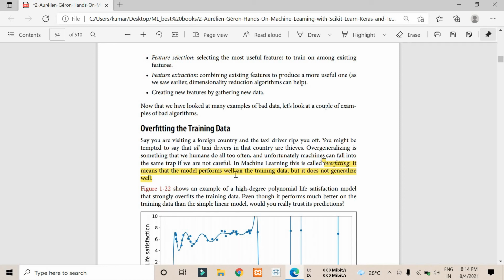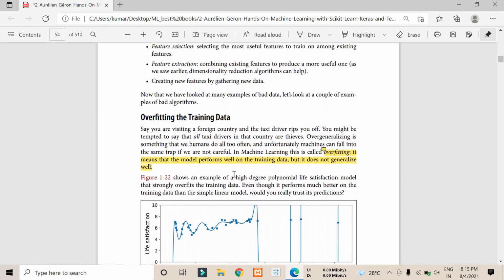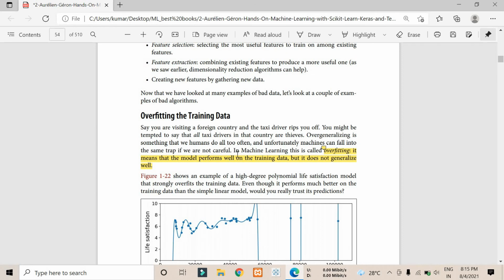If you feed more and more data, let's give an example. If you want to identify an apple, and you give a lot of data like an apple is round, it should be red, it should be of this size. So if, instead of an apple, we give a round red ball, the machine learning model also identifies that as an apple, because we provided so much data that it should be of that diameter. If huge data is given, it performs well on the training dataset, but when we try to deploy the model in a general case, it fails. Overfitting of data is providing a lot of featured data that is not required.